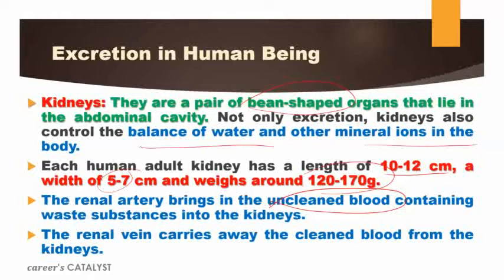So here also the renal artery brings the unclean blood into the kidney, and the renal vein carries away the cleaned blood from the kidney. Okay, so here also it is quite opposite. The renal artery brings unclean blood, and the renal vein is carrying here what? Clean blood. Clean blood means to say that blood is not carrying any nitrogenous waste. Why? Because it is filtered inside the kidney.